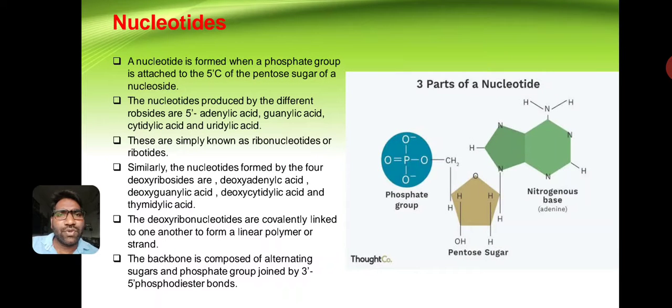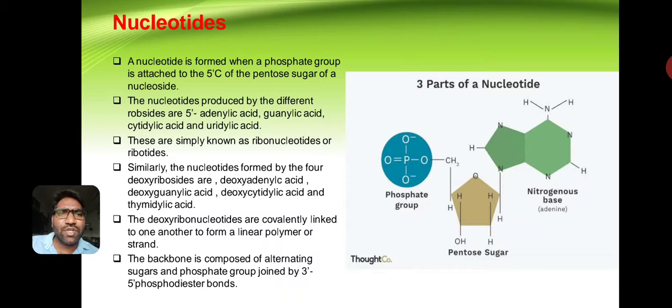Nucleotides. A nucleotide is formed when a phosphate group is attached to the fifth carbon of the pentose sugar of a nucleoside. The nucleotides produced by the different ribosides are adenylic acid, guanylic acid, cytidylic acid, and uridylic acid.